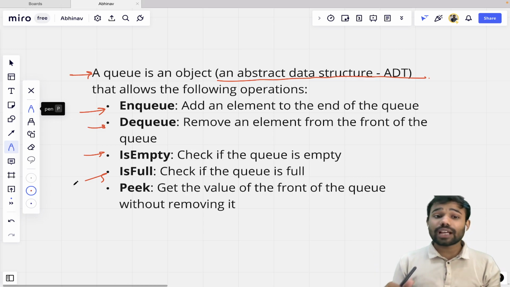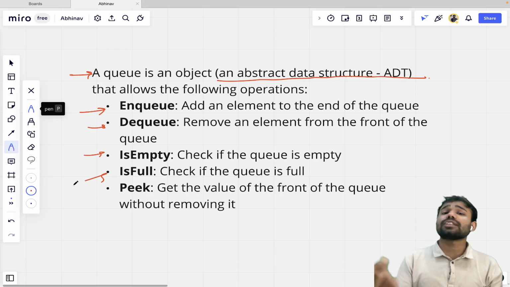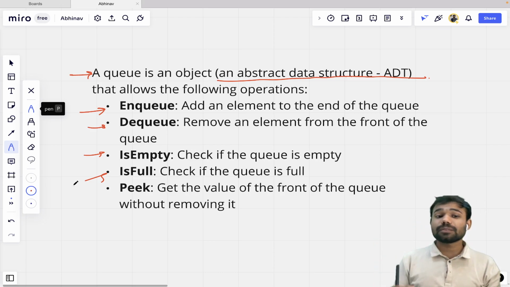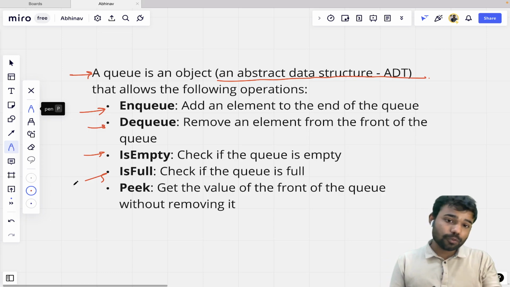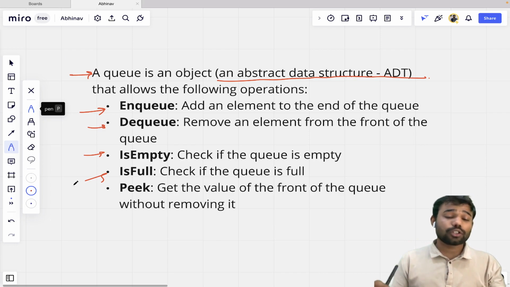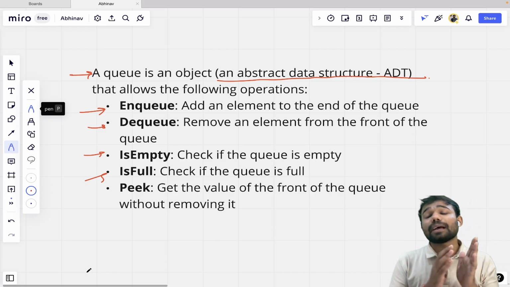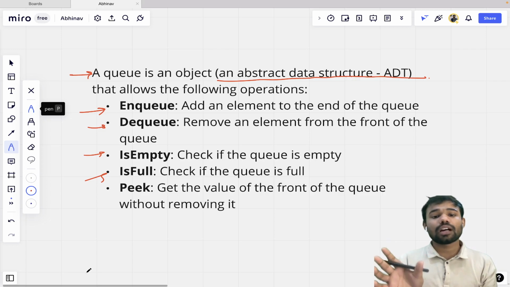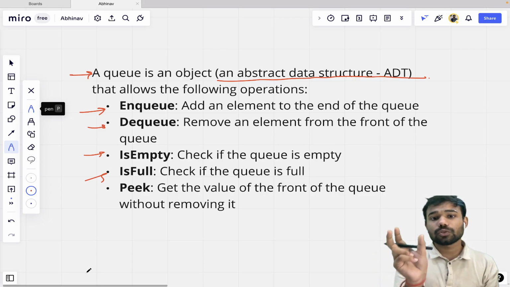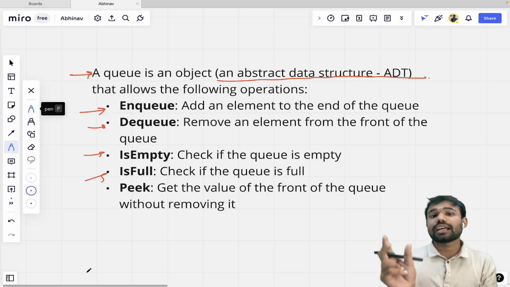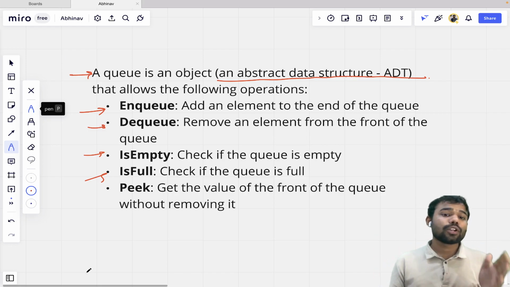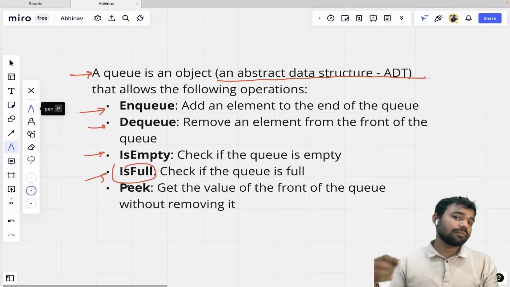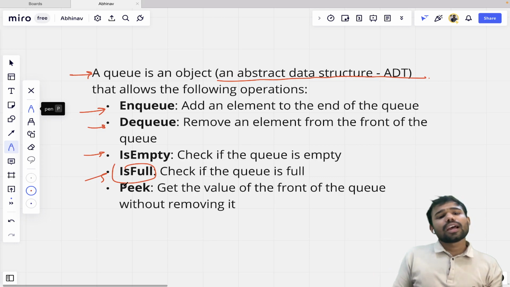Is empty and is full is just similar to what we have in stack. Just like in stack, is empty means if there is no element inside the stack, that means the stack is empty. Similarly, if there is no element inside the queue, that means it is empty. Similarly for full also, if the queue is full, meaning we defined a maximum size for the queue, let's say 10, and we check whether the elements reach 10 or not, then we call it full. If full, it returns true, otherwise false.